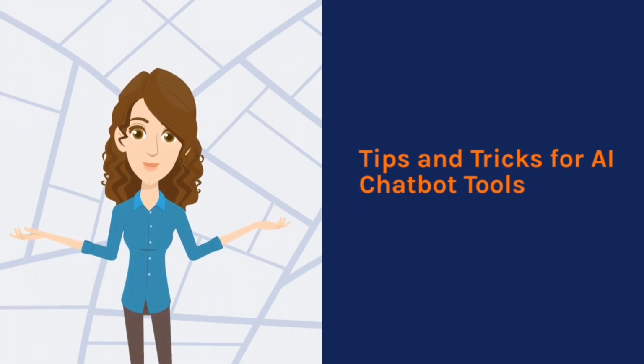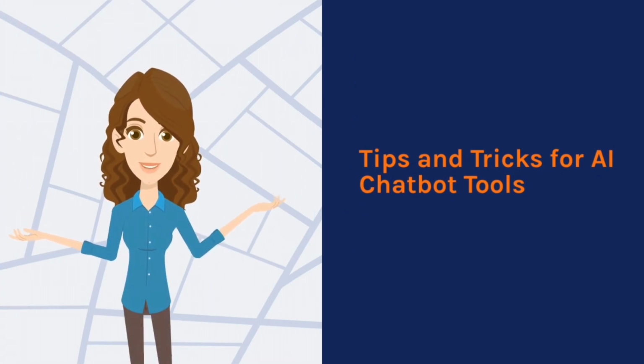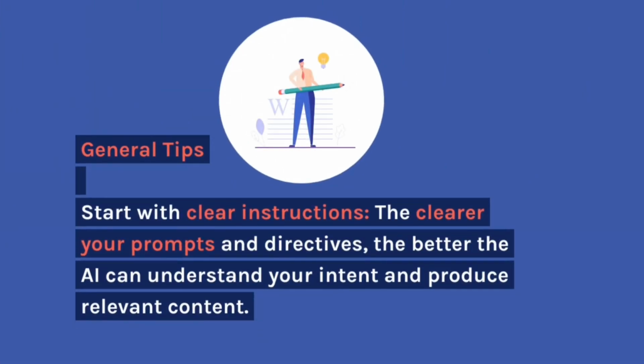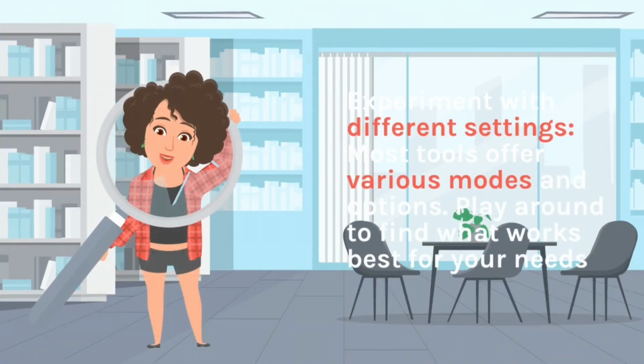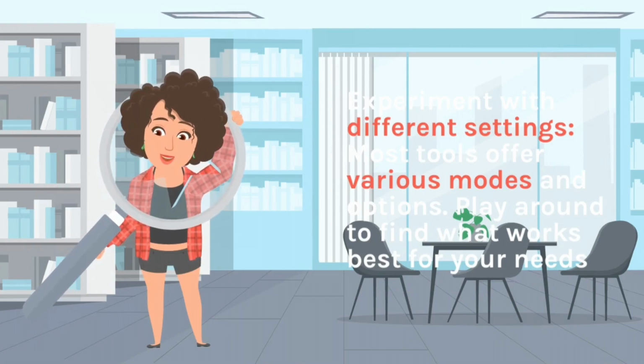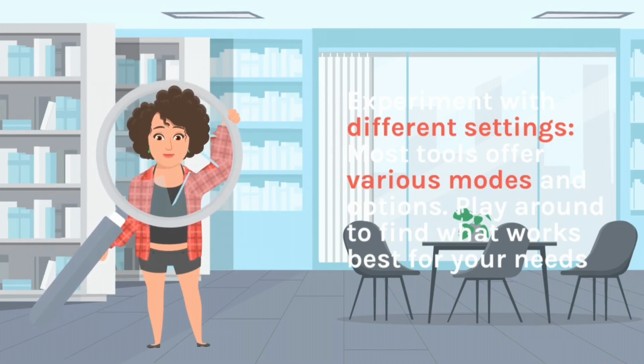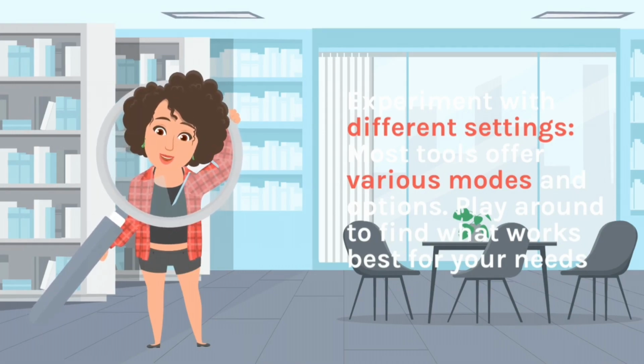Tips and tricks for AI chatbot tools. General tips. Start with clear instructions. The clearer your prompts and directives, the better the AI can understand your intent and produce relevant content. Experiment with different settings. Most tools offer various modes and options. Play around to find what works best for your needs.